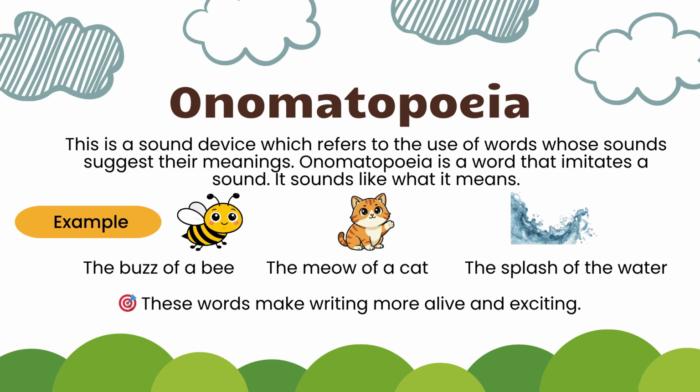Onomatopoeia is a word that imitates a sound. It sounds like what it means. Onomatopoeia. This is a sound device which refers to the use of words whose sounds suggest their meanings. Example: the meow of a cat, the buzz of a bee, the splash of the water. These words make writing more alive and exciting.